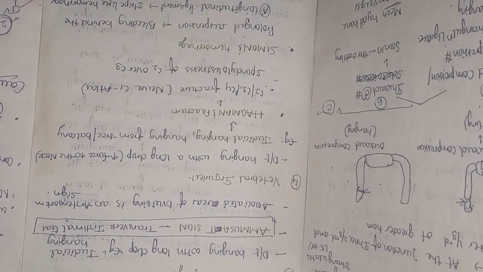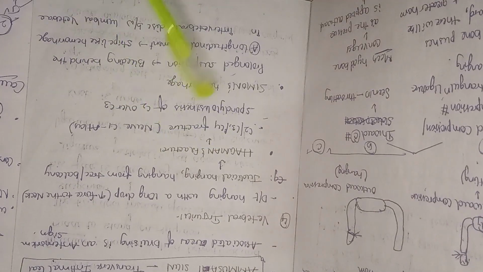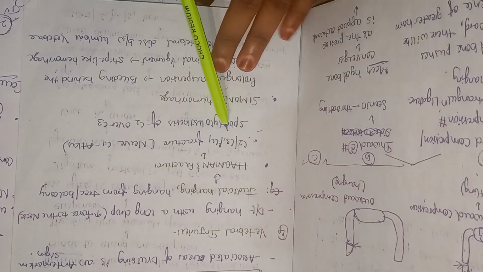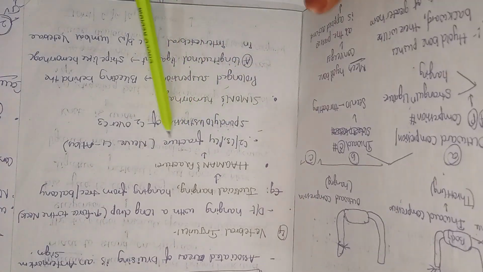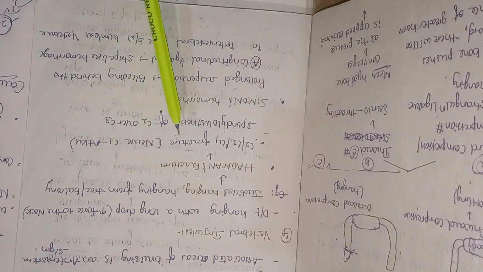Same, due to hanging with a long drop, meaning increased force to the neck. It is generally seen in judicial hanging, plus hanging from any tree or any balcony. Two types of fractures are important: Hangman fracture and Simon's hemorrhage. In Hangman fracture, C2, C3, C4 fractures can be seen. In Hangman, C1 is never involved. Sometimes they ask in a bit.